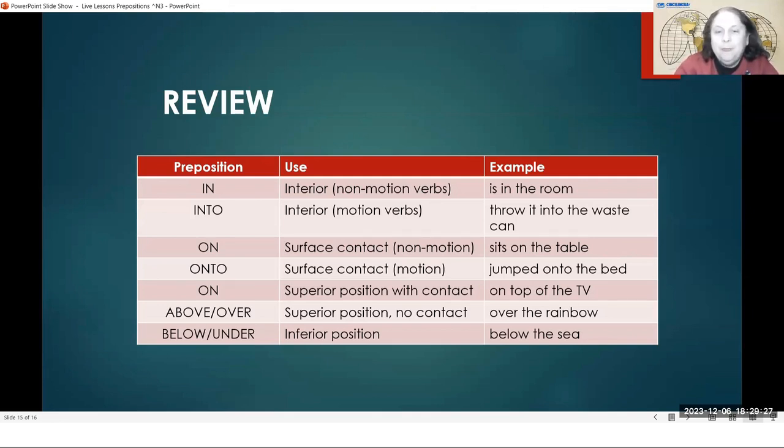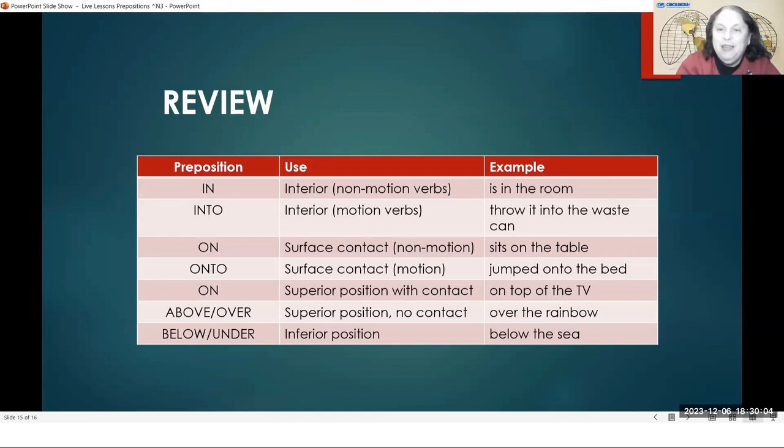Below and under. Okay. The examples that we have here, we have in the room or in the library. Remember, somebody is already inside that room and they're not leaving and coming back in the room. Throw it into the waste can. You throw something and it is not inside of the trash can. It is not inside the waste can, and we throw it and then it goes into. Something sits on the table, but an animal or a child or someone jumped onto the bed. Was not on the bed and jumped onto the bed. Now they are on the bed.